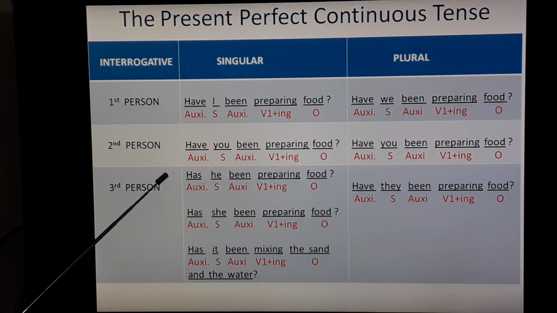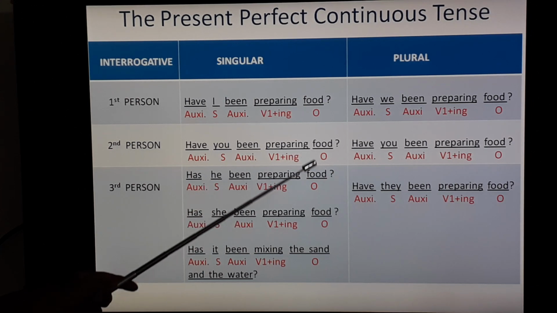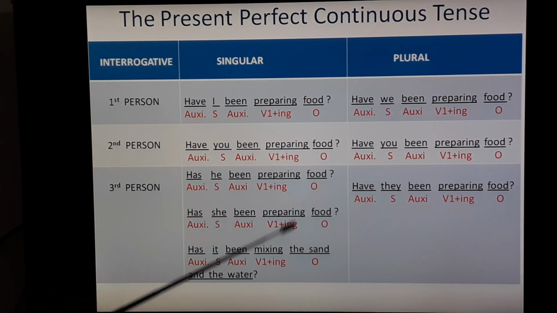Question mark. So has auxiliary verb, he subject, been auxiliary verb, preparing V1 plus ing, food, object, and then question mark. Has she been preparing food? Has auxiliary verb, she subject, been auxiliary verb, preparing V1 plus ing, food, that is an object, and then put question mark. Has it been mixing the sand and the water?